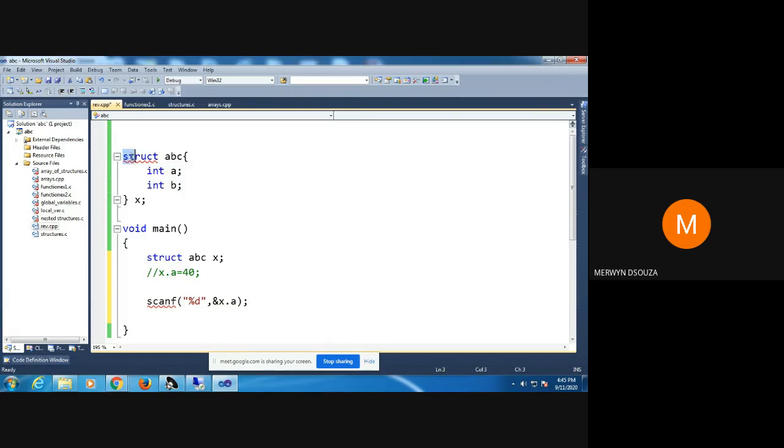This part that I've highlighted. Yes, it is the proper declaration.